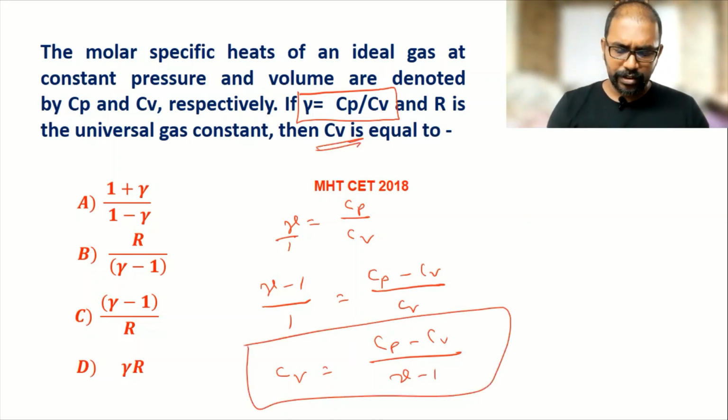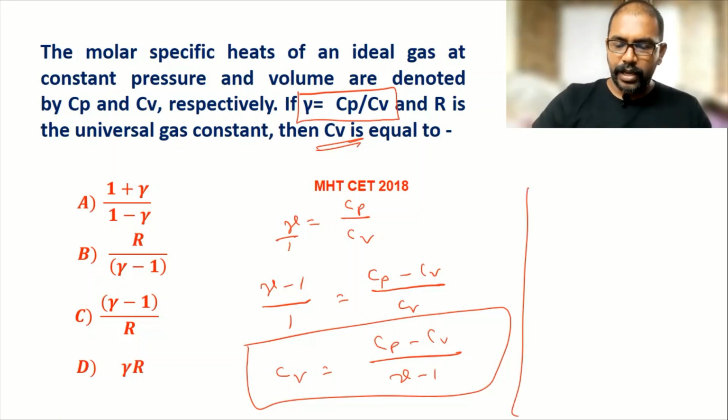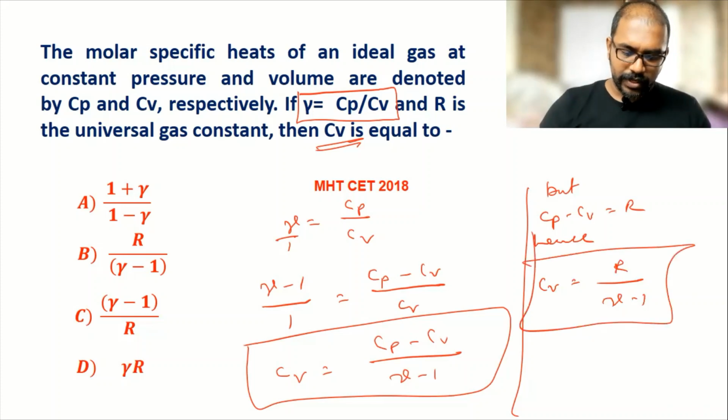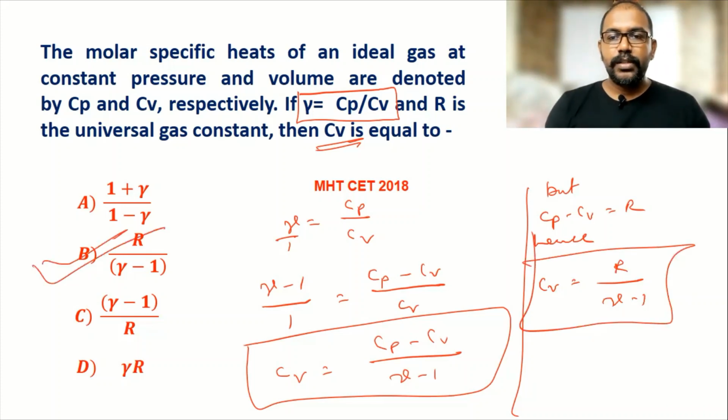And if we check all the options, it is not written anywhere. But here, by Mayer's equation, Cp minus Cv is R. Hence, we can substitute R instead of that. So we get R by gamma minus 1. So R by gamma minus 1 is written in option B. So option B is the correct option for this question.